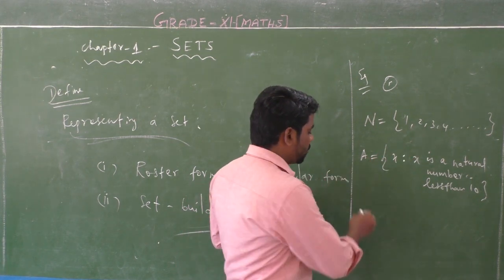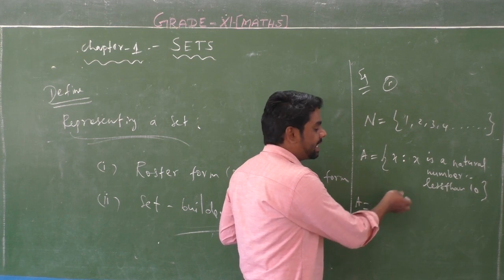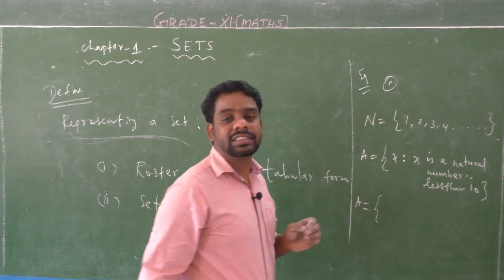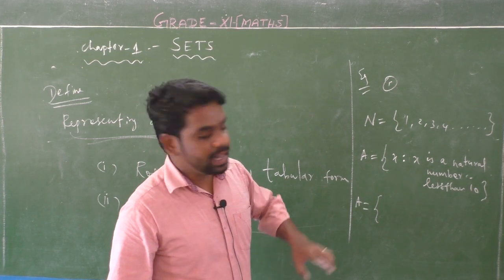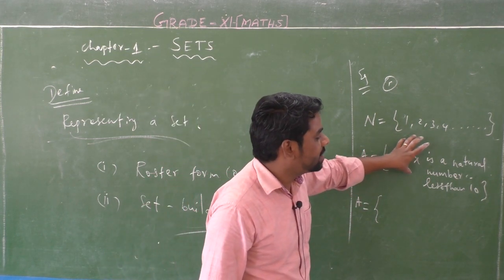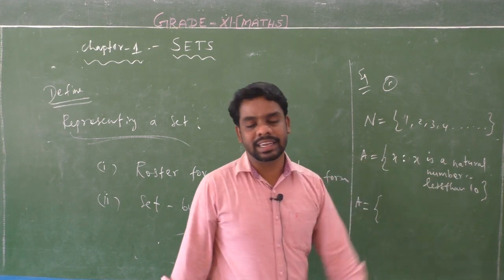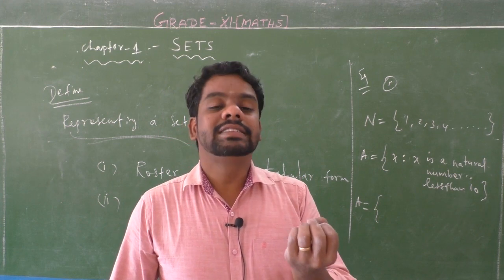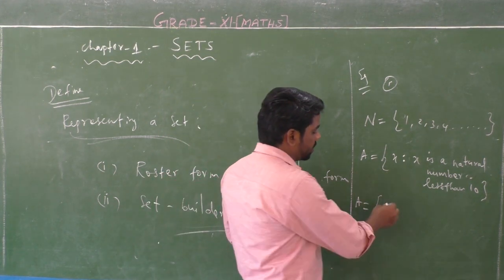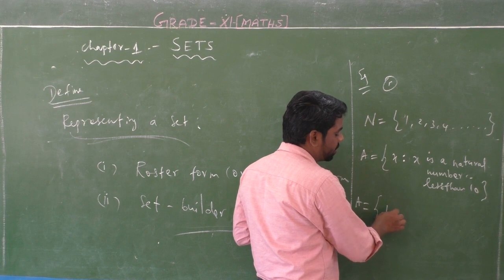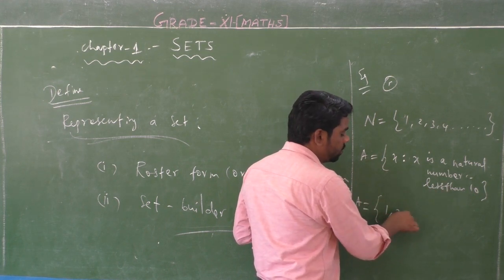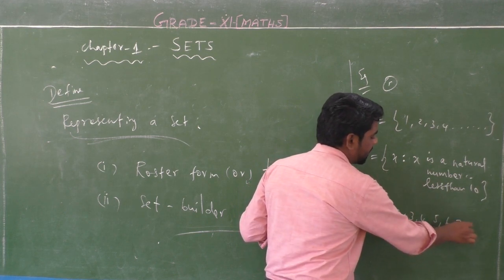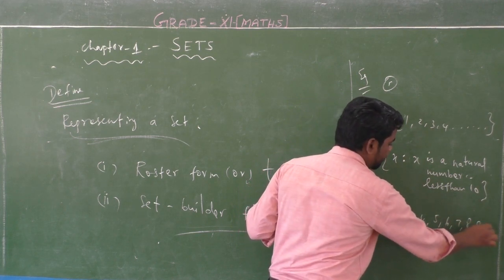Listen students. So this set is written in the form A is equal to natural numbers. You know that natural numbers start with 1. Here the given information is x is a natural number less than 10. So x is a natural number but less than 10. Okay? Natural numbers means starting with 1. 1 is less than 10, 2 is less than 10, 3, 4, 5, 6, 7, 8, 9.